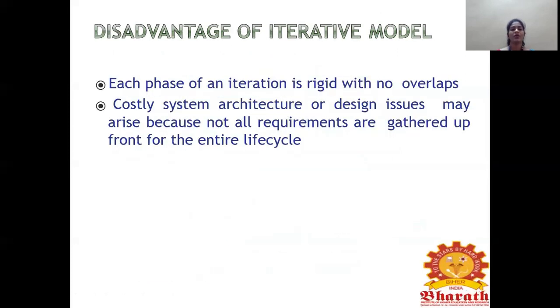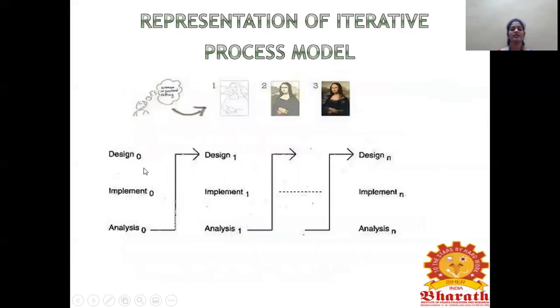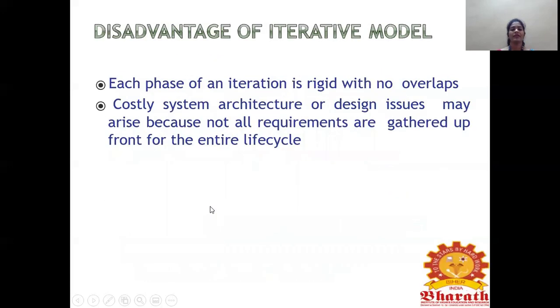So what are the disadvantages of the iterative model? Each phase's integration is rigid with no overlaps. They don't overlap with each other. We already said they will execute simultaneously, but no overlap will be here. Costly system architecture or design issues may arise because not all requirements are gathered up front for the entire life cycle, because we are mainly focusing on design, not on requirements. So cost will be a little bit higher.